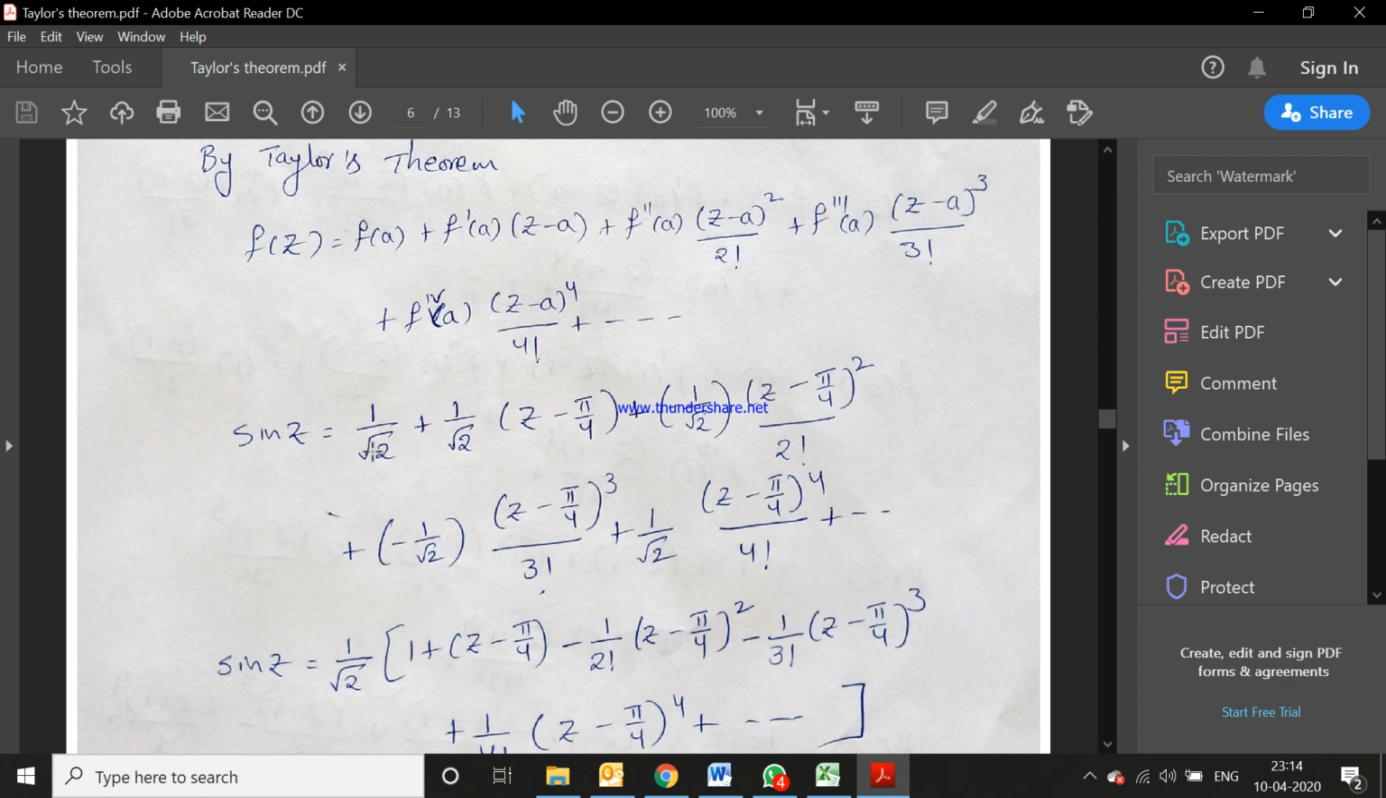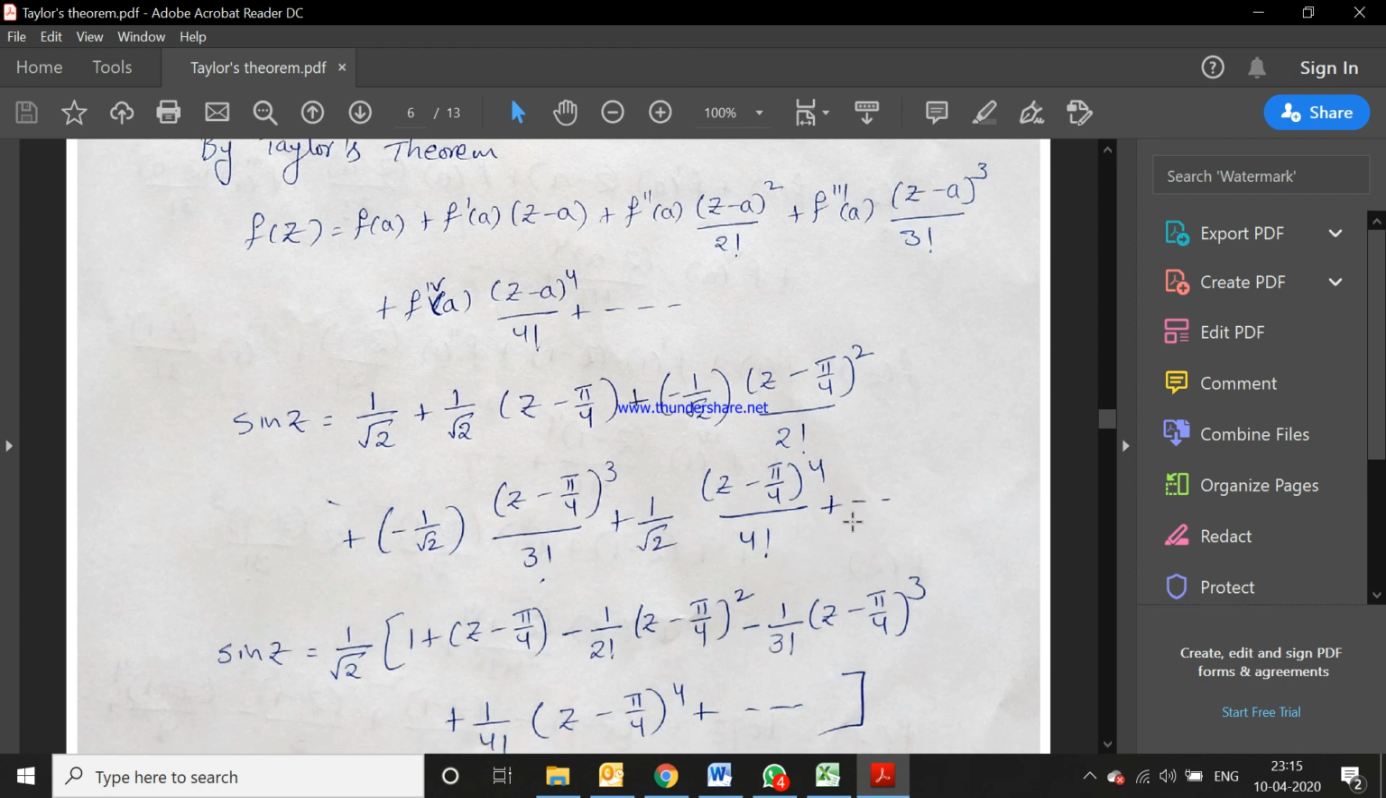I am substituting f of a value 1 by root 2, f dash of a value also 1 by root 2, z minus a value is pi by 4, plus f double dash of a value is minus 1 by root 2, z minus pi by 4 whole square by 2 factorial, plus f triple dash of a value also minus 1 by root 2, z minus pi by 4 whole cube by 3 factorial, plus fourth order derivative is 1 by root 2 into z minus pi by 4 whole power 4 by 4 factorial, plus so on.